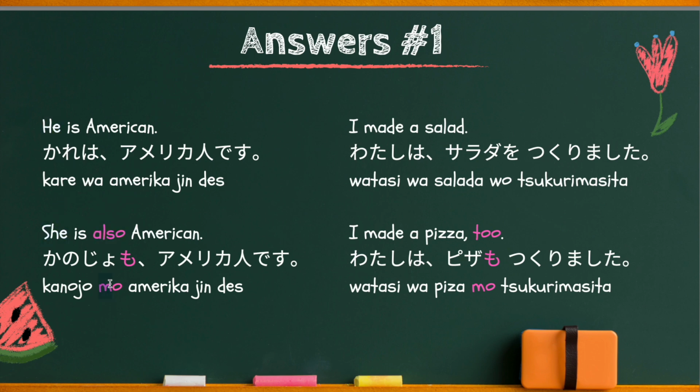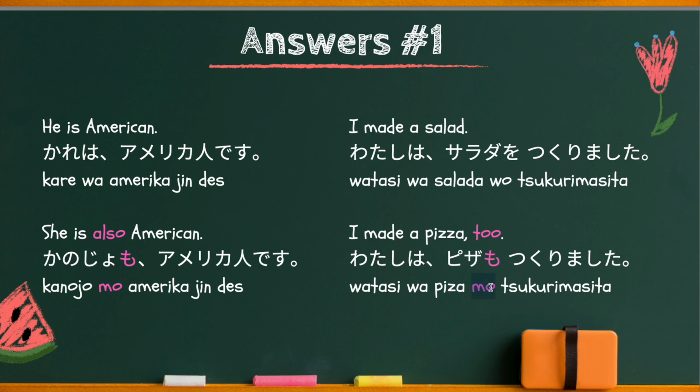Therefore, mo particle should come after the subject. 彼女もアメリカ人です。Another one, I made a salad. 私はサラダを作りました。I made a pizza too. So in this case, the subject is the same, but the object changed. Therefore, mo should come after the object.